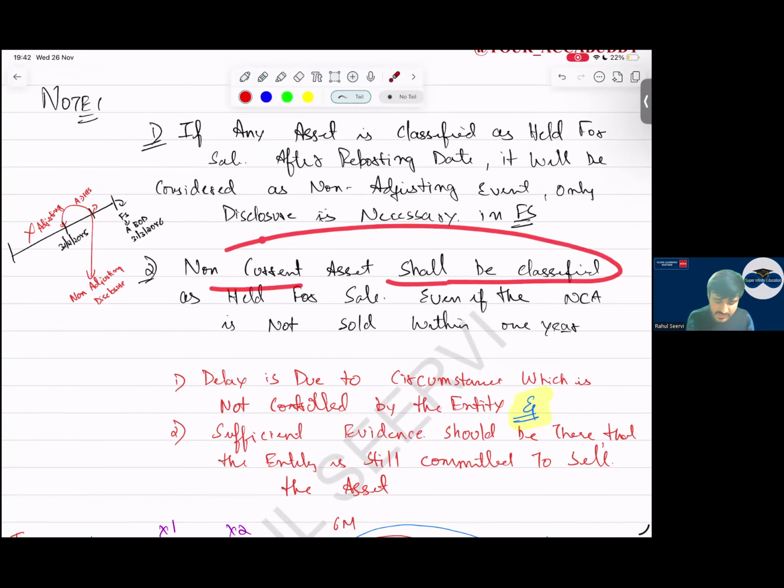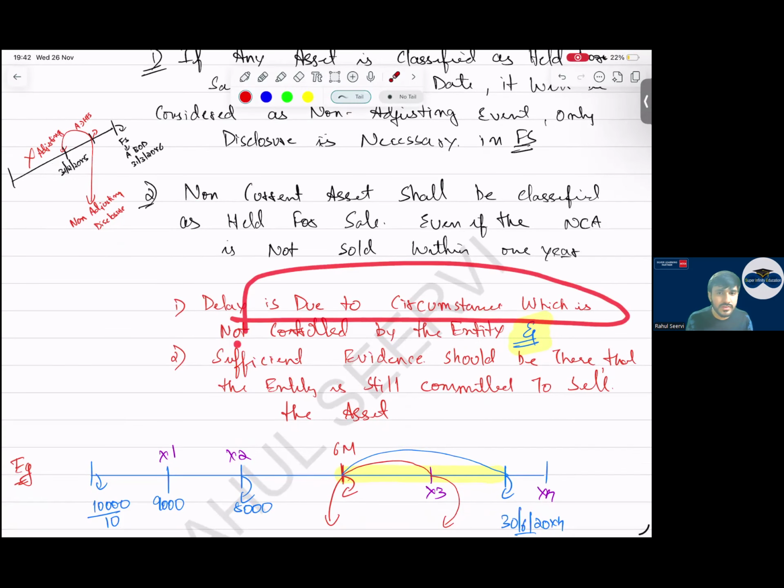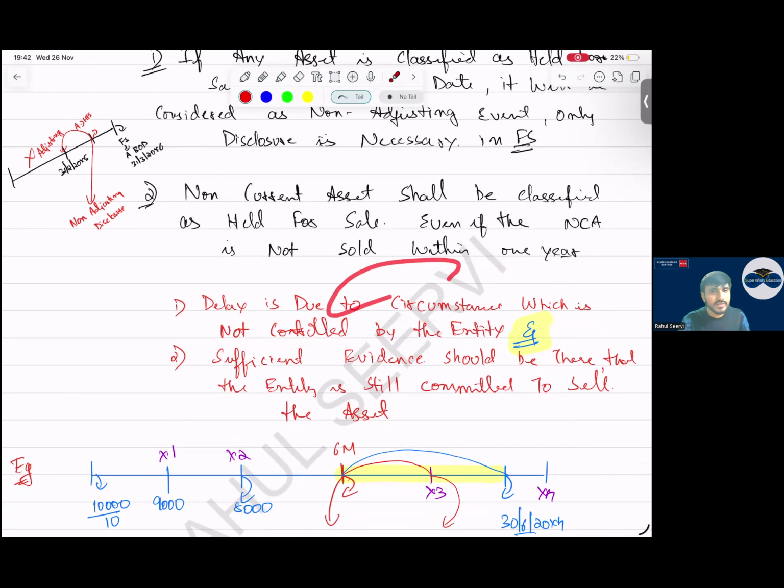A non-current asset shall be classified as held for sale even if it is not sold within 1 year. Sir, can we still classify this as held for sale? Yes. Theory question. The delay is due to circumstances outside the control of the entity, and evidence should be there that the management is still committed to sell the asset.